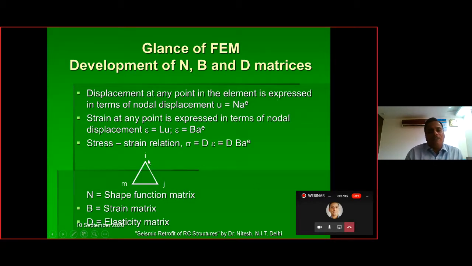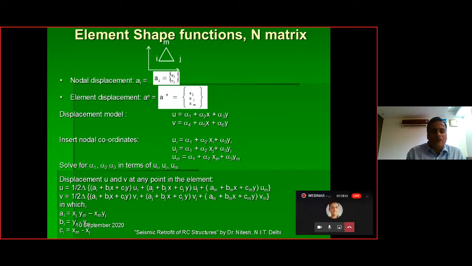So this is the finite element, and these are certain equations corresponding to the same. So this a^e is your nodal displacement. This u is your displacement within the element. So these are connected with the help of the shape function that is called N. There are various other equations, so one who is interested can go into it, and I think this forms a part of the FEM, so I won't go deep into it. So here these are the equations that correspond to the finite element method.